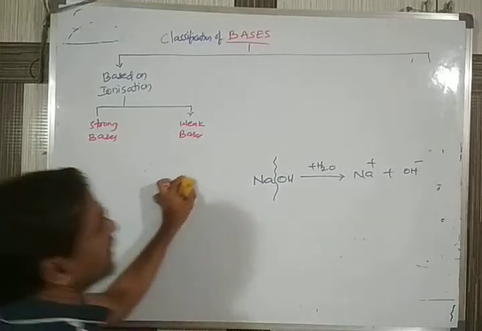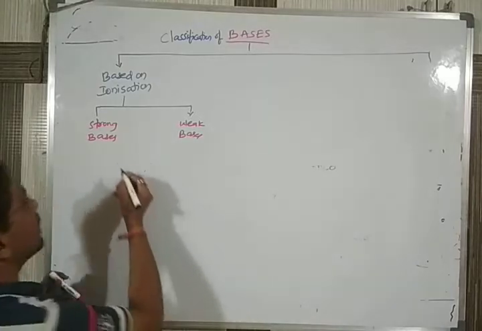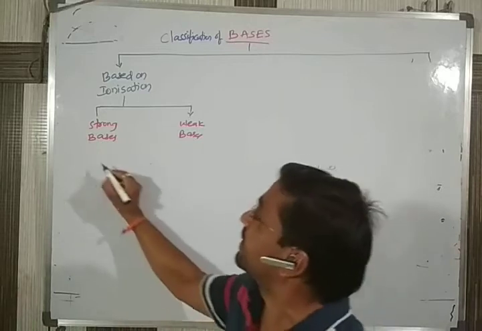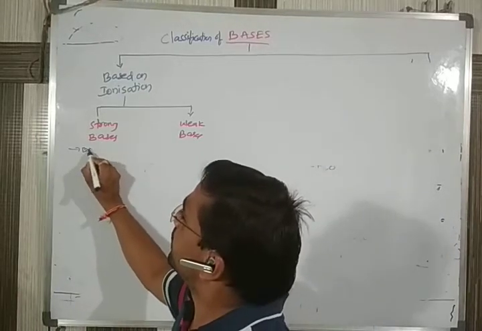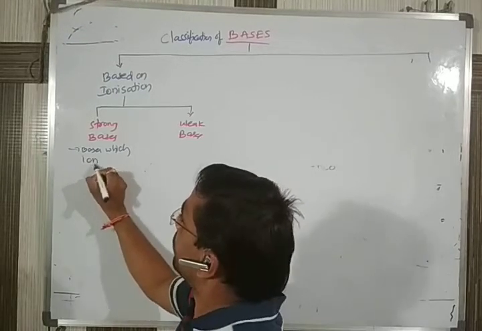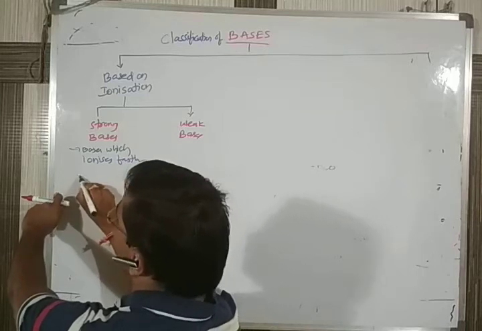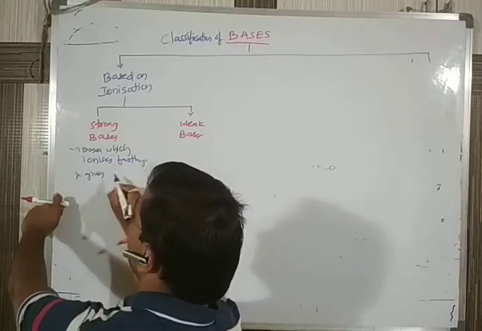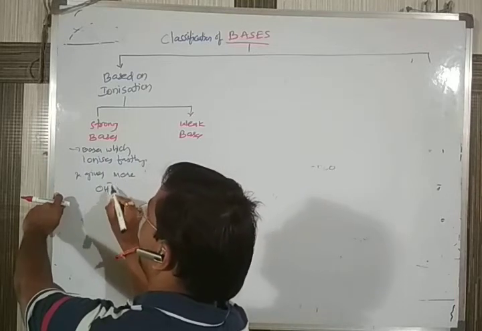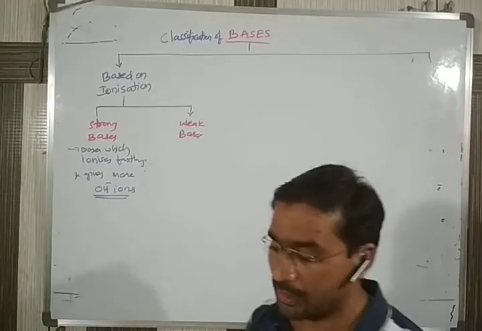Strong bases are the bases which ionize fast and give more OH- ions.